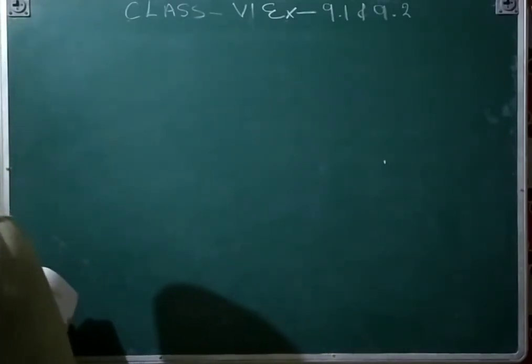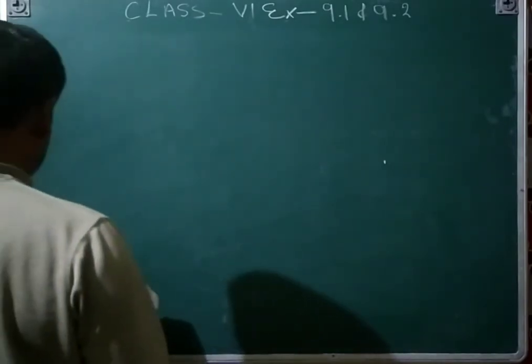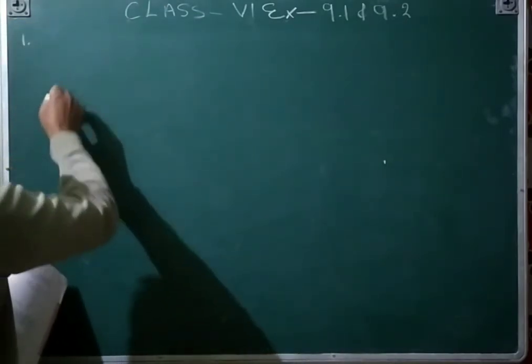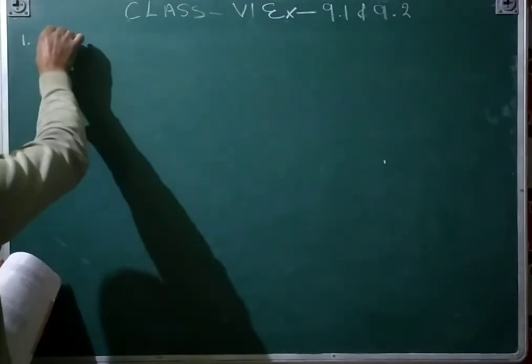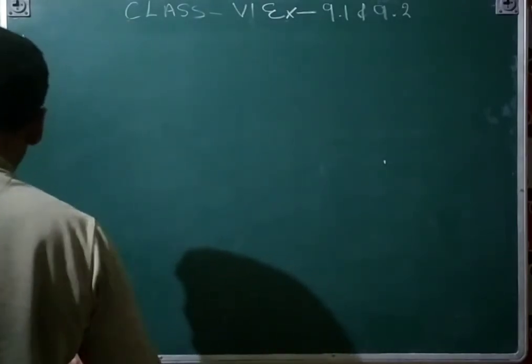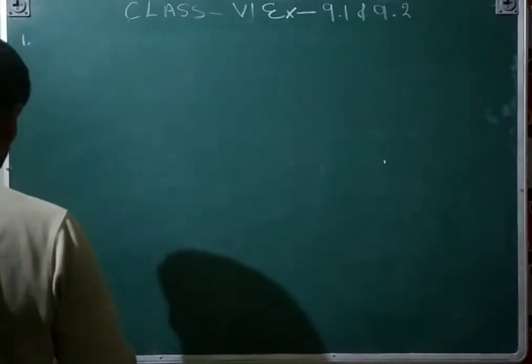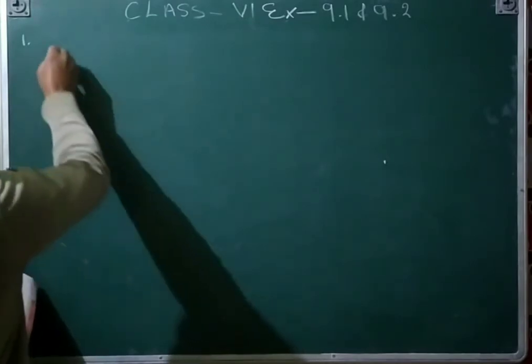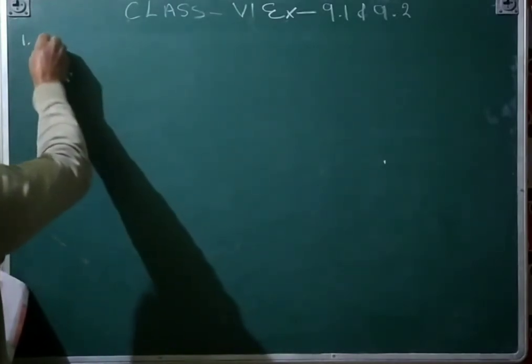We will prepare a pictograph. That is the first question. So you will draw here like this. Here we write village A, village B, village C, village D, village E.